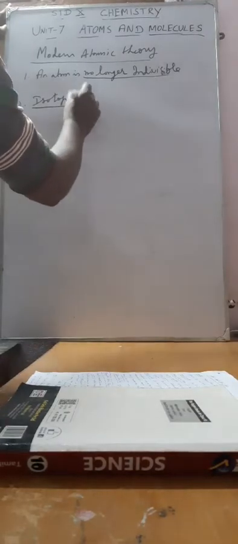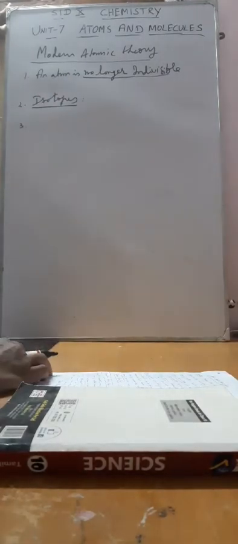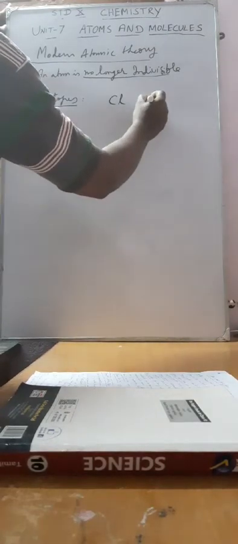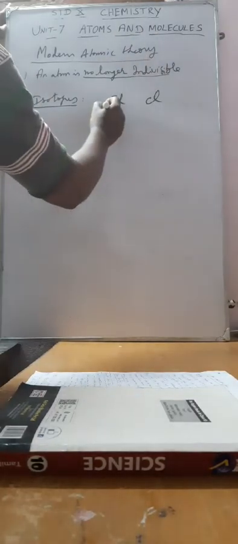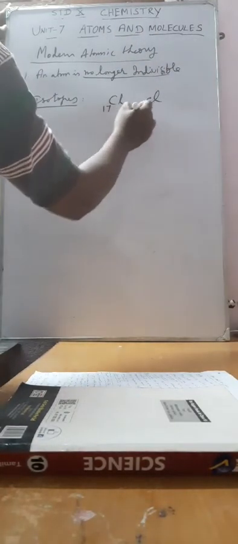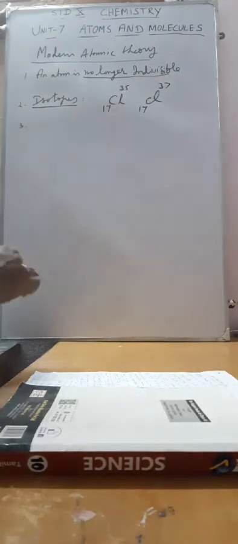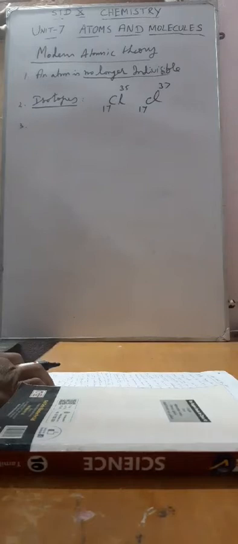And the second point, isotopes. Isotopes are nothing but atoms of the same element with the same atomic number but different mass number. Let us learn, for example, take chlorine. Chlorine atoms of the same element have the same atomic number of 17, and the mass numbers only differ: 35 and 37. The difference is because of the difference in the number of neutrons present in the nucleus of the chlorine atom.